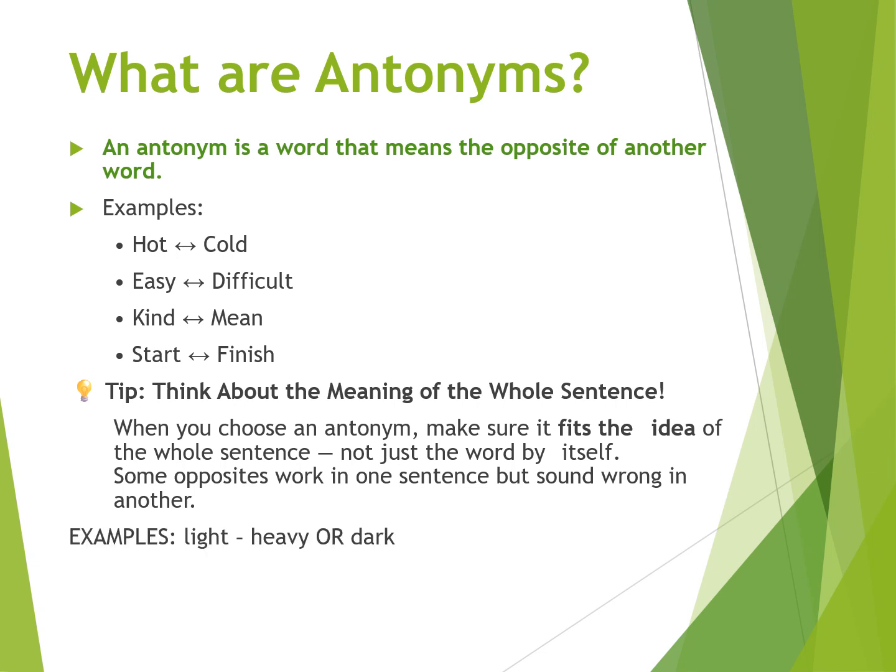So let's take a look at an example. The word light. The opposite for light can be two different things. It depends on the sentence. If I say the bag I carry is light, then the opposite will be the bag that I carry is heavy. If I say the dress that I'm wearing is of a light color, then the opposite of that light will be the dress that I'm wearing is of a dark color. So there it depends on the sentence. The box is light, not heavy. It will be wrong to say the box is light, not dark.